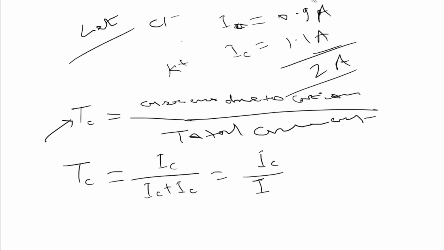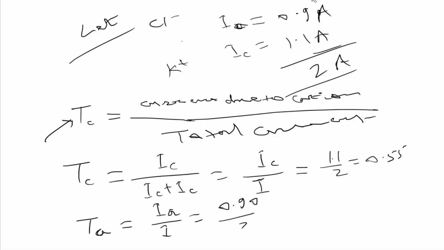Now if we want to measure the transport number of the cation in this case, what are we getting? It is 1.1 upon 2, so 0.55, isn't it? Similarly, if we measure the transport number of the anion, what is the formula? Current due to the anion upon total current, and the current due to the anion is 0.90 upon total 2, so we are getting 0.45. You got it?